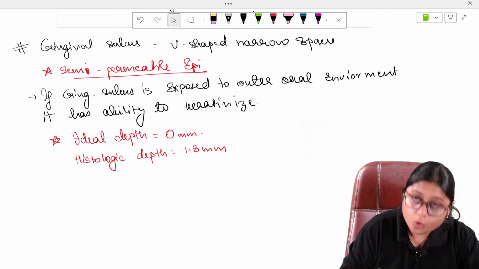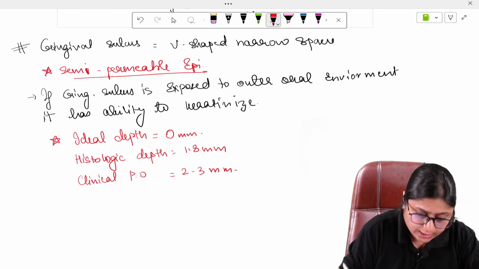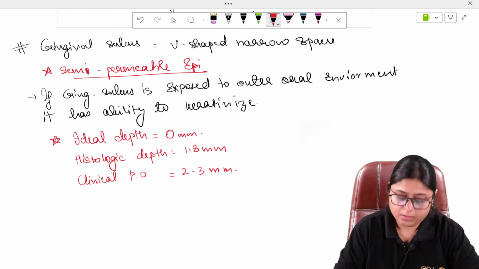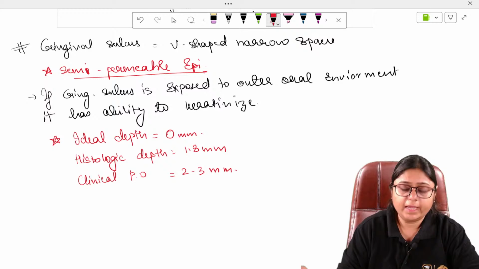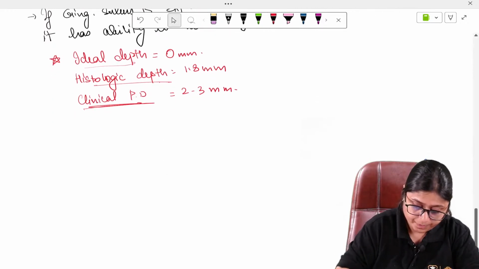And the clinical probing depth of the gingival sulcus is 2 to 3 mm. So these are the important depths which you need to remember.